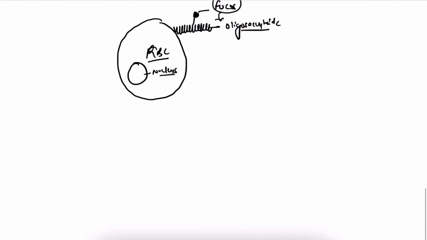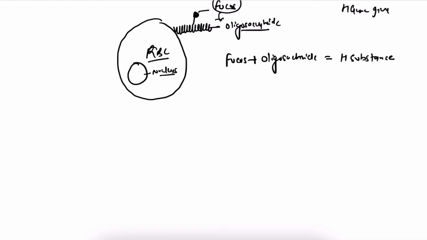So we can say fucose plus this oligosaccharide molecule equals H substance. So the H gene gives birth to H substance ultimately. You can call it H substance or H antigen.